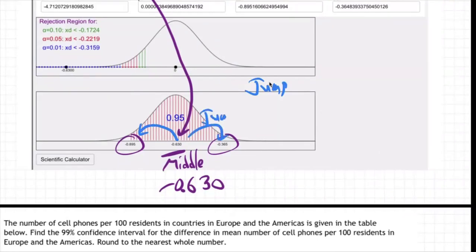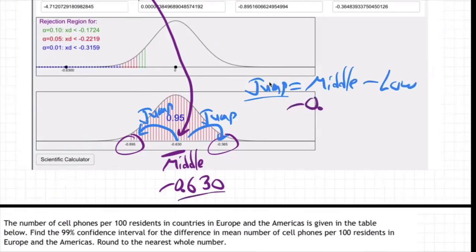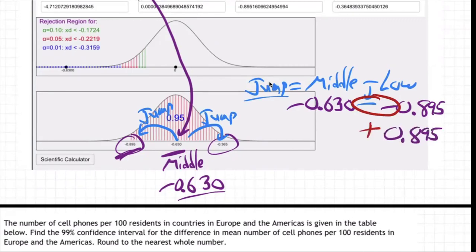That's what we mean by the jump. The jump is how far from the middle up or down. So the jump will equal the middle number minus the low number. Now, careful with your signs here. The middle number is, as we say right here, negative 0.630, minus, subtract, what's the low number? It also is negative 0.895. See the double negative here? Do you remember what double negative does? It becomes adding. Remember that from earlier math classes?